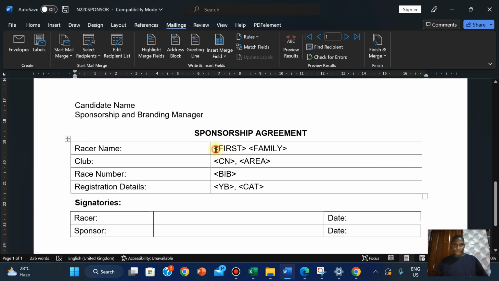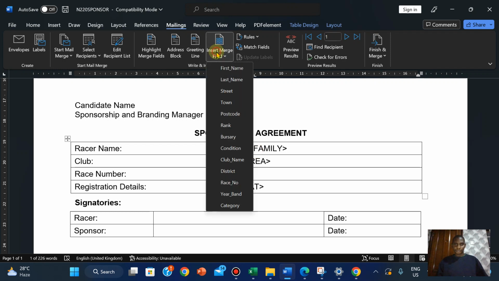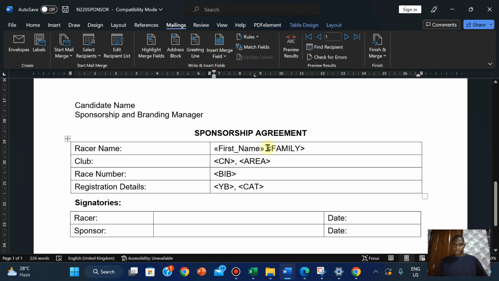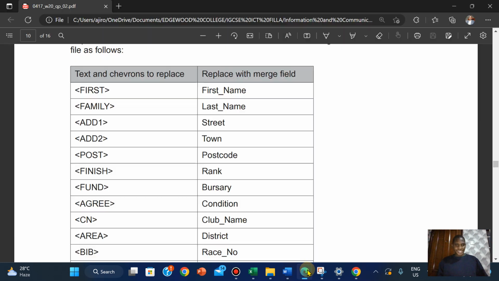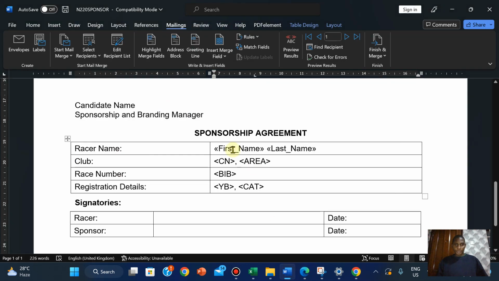So we have the first name here, last name, CN, club name, then the area.